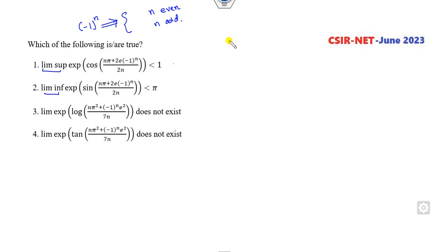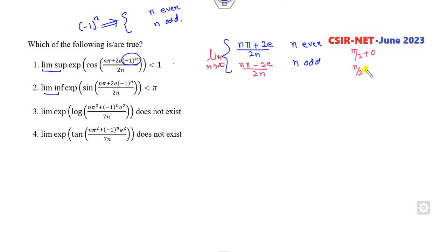Look at the first case: when n is even, it will be (nπ + 2e)/2n, and when n is odd, it is (nπ - 2e)/2n. Then take the limit as n approaches infinity. If you break them, it will be π/2 + 0, and for the other side π/2 - 0, that is π/2.